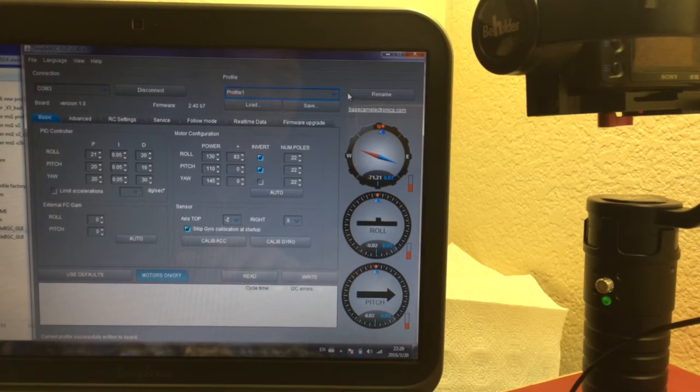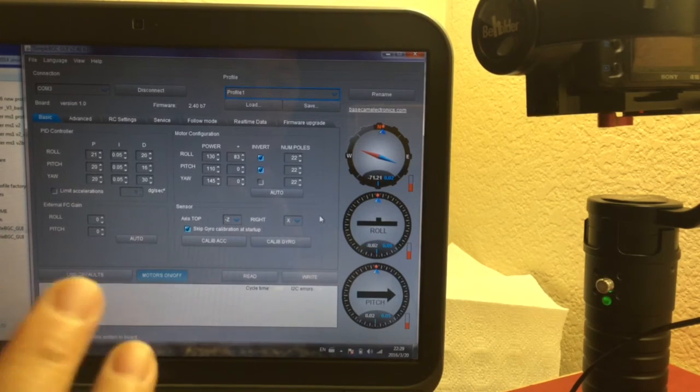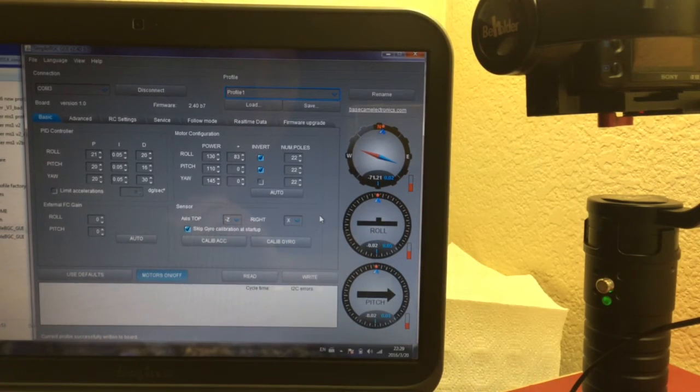If you're in profile 3, you click write, then disconnect, the gimbal starts on profile 3. So right now we need to go back to profile 1. Profile 1, that's very important.